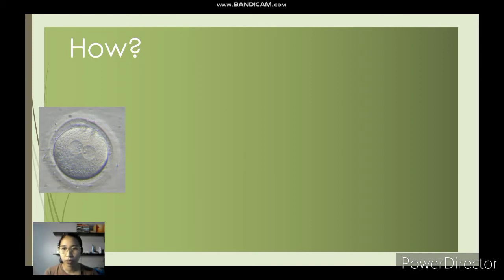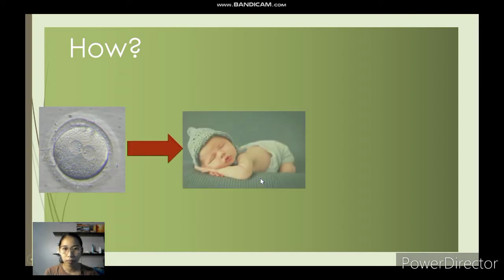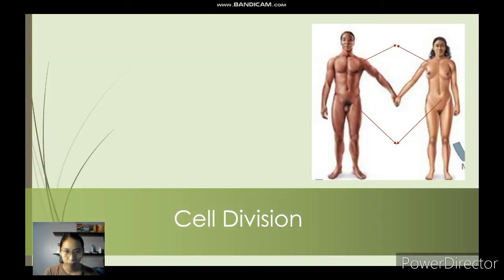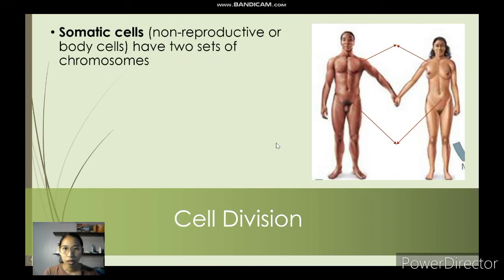the product of fertilization, which is a zygote, become an infant or a baby, and this baby would grow into an adult? How does this happen, or how is this possible? So the answer to this mystery is actually called cell division. So cell division happens in two types of cells, the somatic cells and the gametic cells or gametes.